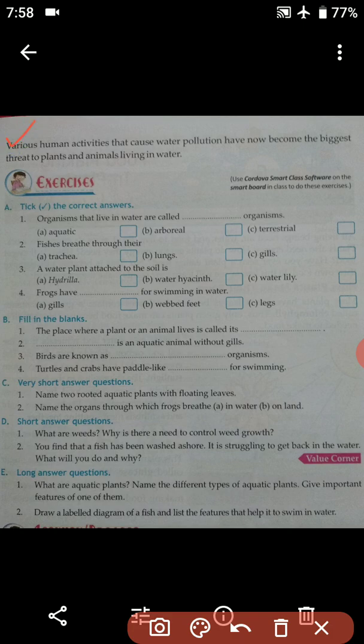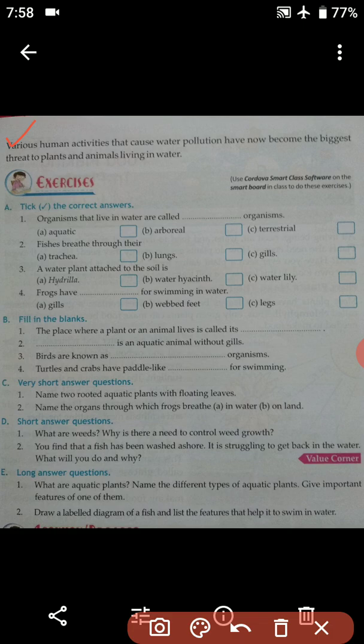In the last paragraph, various human activities that cause water pollution have now become the biggest threat to plants and animals living in water. Nowadays, due to human activities, there is a lot of water pollution, and the plants and animals living in water are facing great problems.